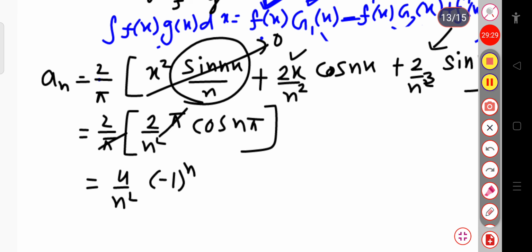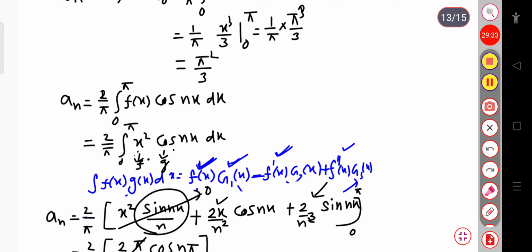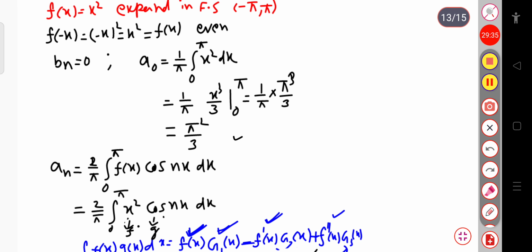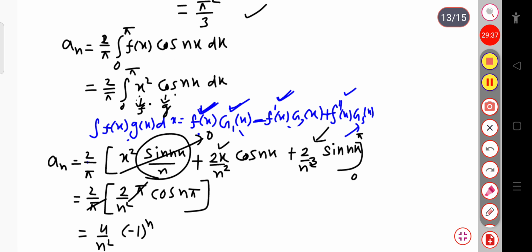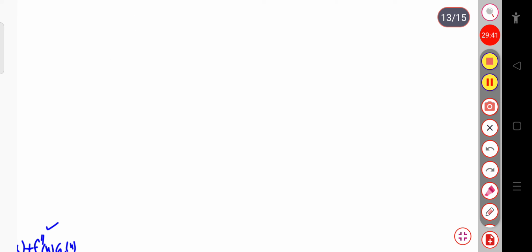So in this way you have calculated a naught and a n value. The a naught value is pi square by 3, and the a n value is 4 by n square into minus 1 power n. Now if I write the Fourier series, here we are calculating the Fourier series for x square.